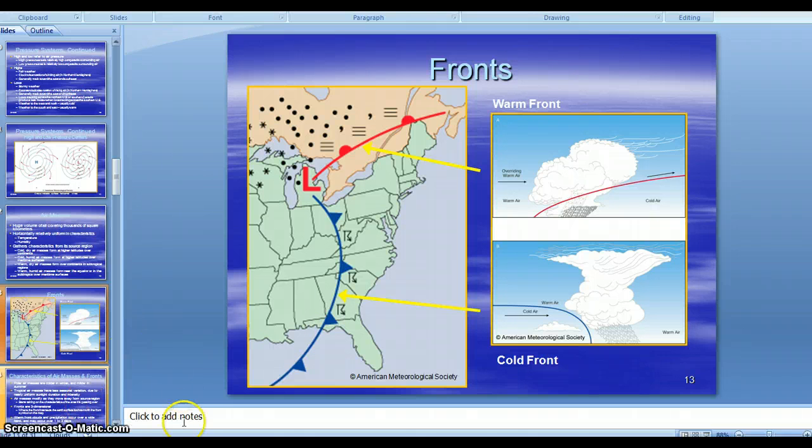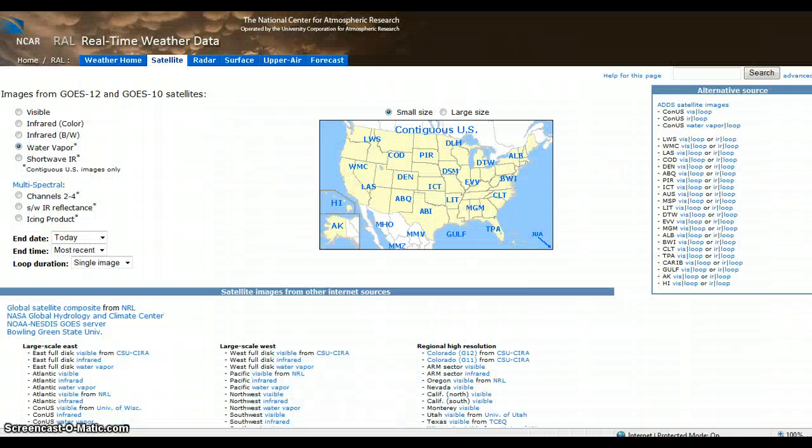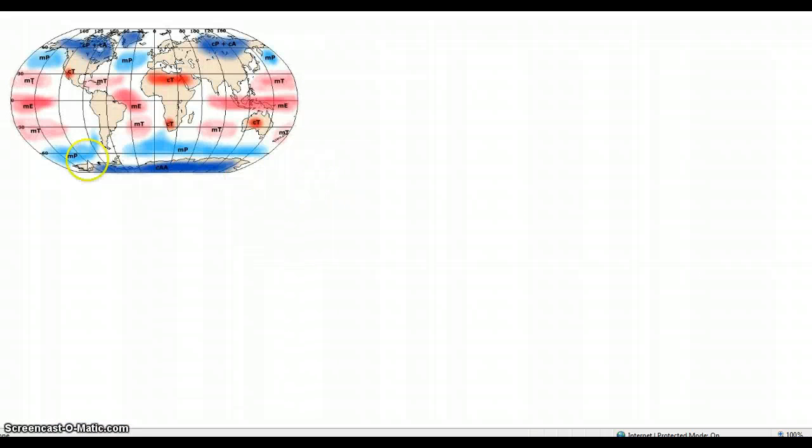Looking at air masses. Air masses across the world look like this, and we'll get into specific types of air masses and what they do more. For us in Kansas City, we typically see continental polar air masses in the wintertime, just that cold, dry air mass we get on top of us, and we'll experience a lot of maritime tropical, which in our case comes from the Gulf of Mexico.